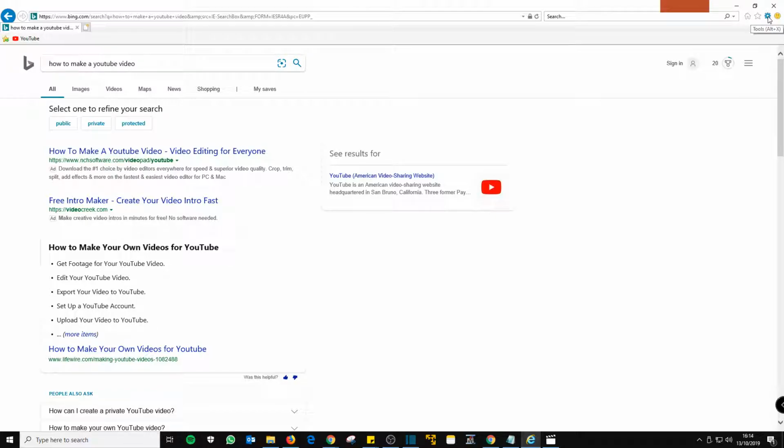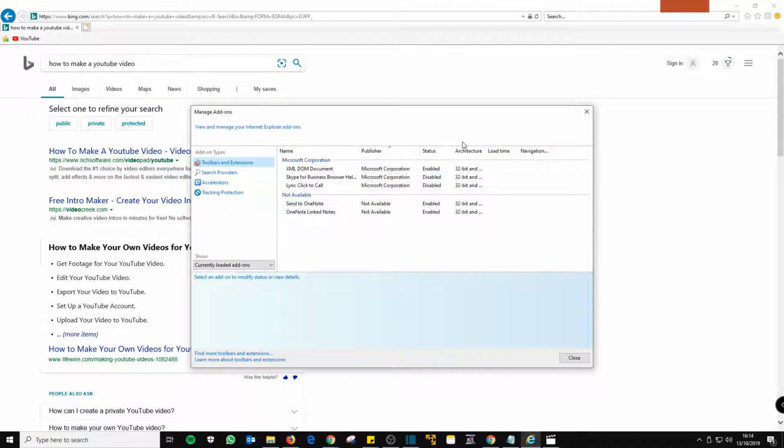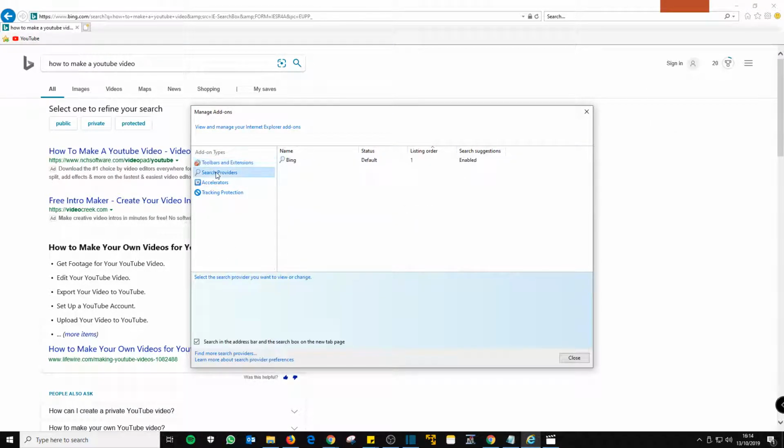So all you have to do is go to settings, then we go to manage add-ons. Now from here we go to search providers. You can see that we've got Bing here and it's set as default. So to add other search engines, we go to find more search providers,